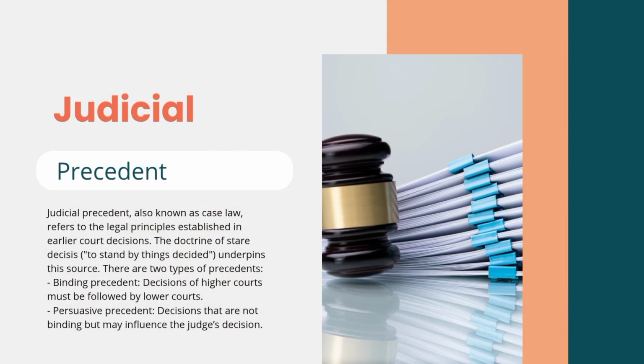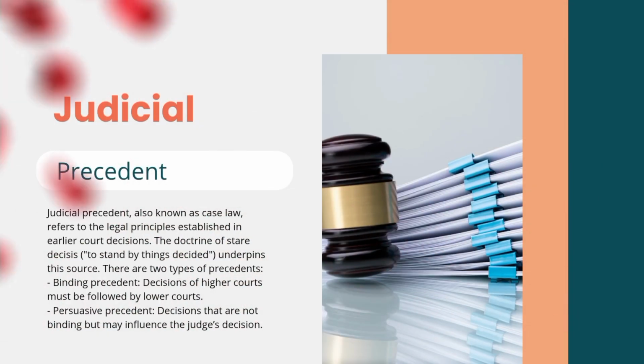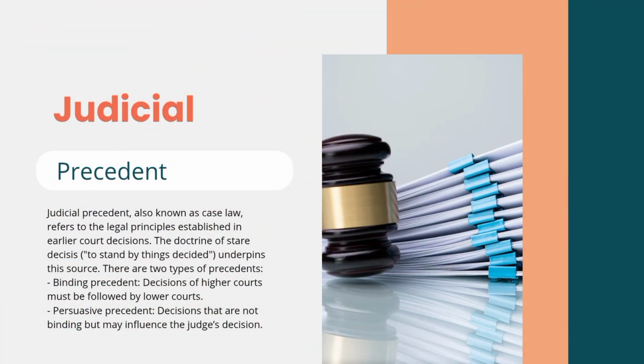2. Judicial precedent. This refers to decisions made by courts in previous cases. When a similar case arises, courts follow earlier decisions. This is also called case law. There are 2 types of precedents. Binding precedent, which must be followed by lower courts. Persuasive precedent, which can be followed if the judge finds it useful.